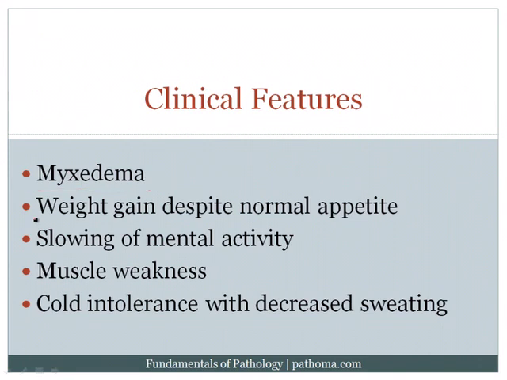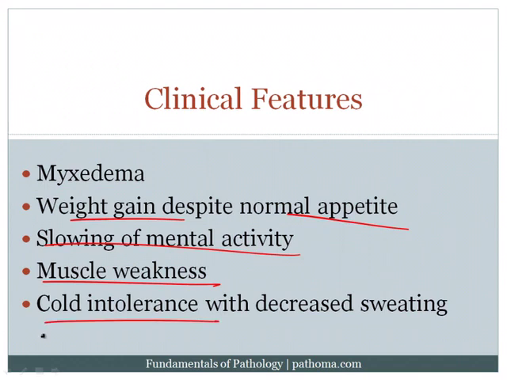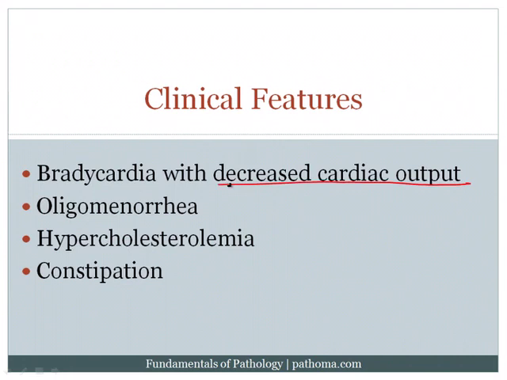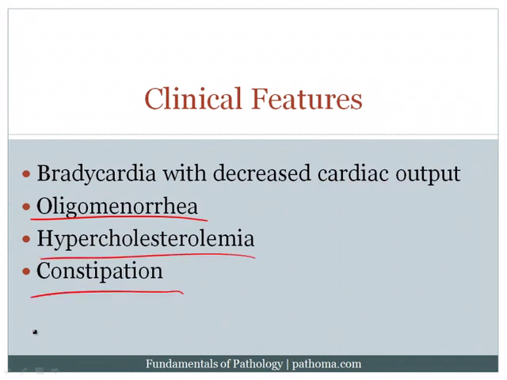Now, the patients who have hypothyroidism are going to have a decreased basal metabolic rate and decreased sympathetic activity. So they get weight gain despite a normal appetite. They get slowing of mental activity, muscle weakness, cold intolerance with decreased sweating. Again, they're burning less ATP. And they can have bradycardia with decreased output. The decreased cardiac output could result in shortness of breath and fatigue. The patients get oligomenorrhea, hypercholesterolemia, so that's important, and constipation. It's as if the gut slows down.